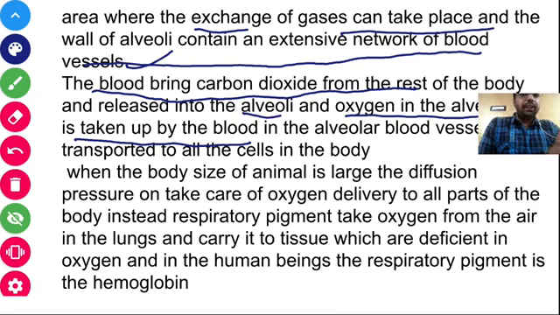When the body size of the animal is large, simple diffusion cannot deliver oxygen to each and every cell of our body. So there is a special pigment known as hemoglobin, which carries the oxygen and supplies it to every tissue.